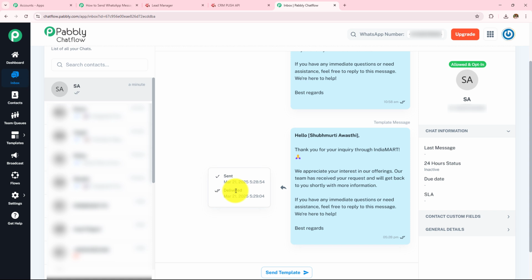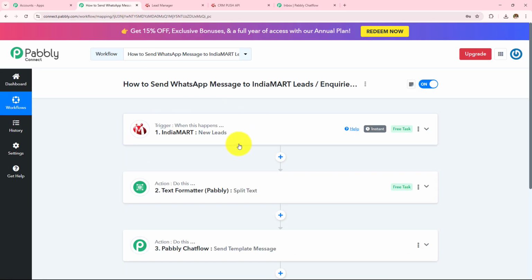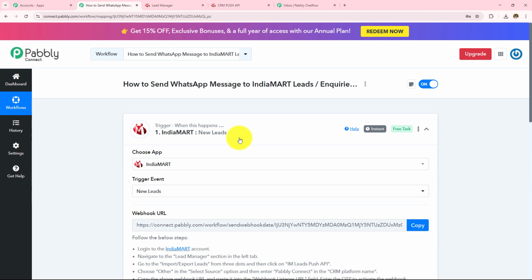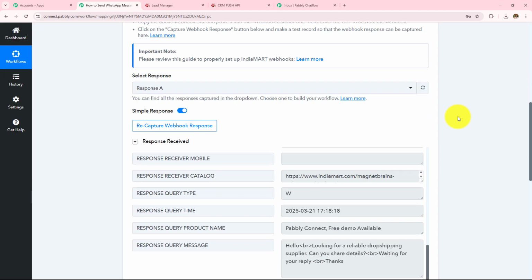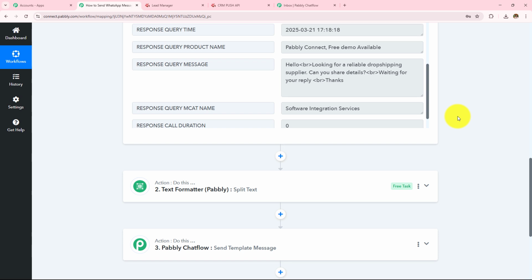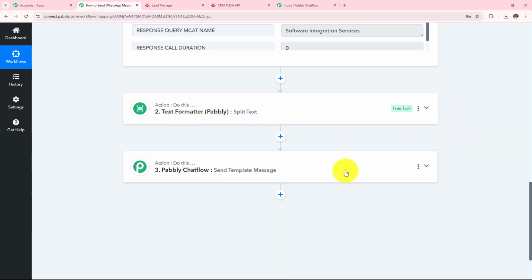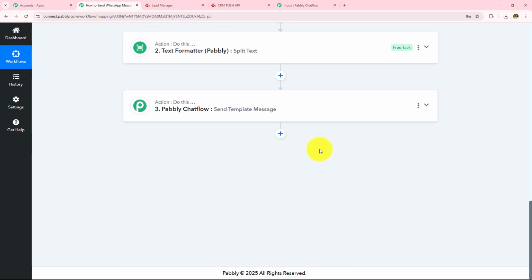So now to summarize, we took IndiaMart as a trigger application where we made a connection with Pabbly Connect. We sent the query and received that response here in this workflow. Then we moved to the next step where we wanted to send a WhatsApp message. So we took Pabbly Chatflow, with the help of which we are going to send the WhatsApp message, made a connection with Pabbly Connect, entered the template, and I've shown you how we can create a template.